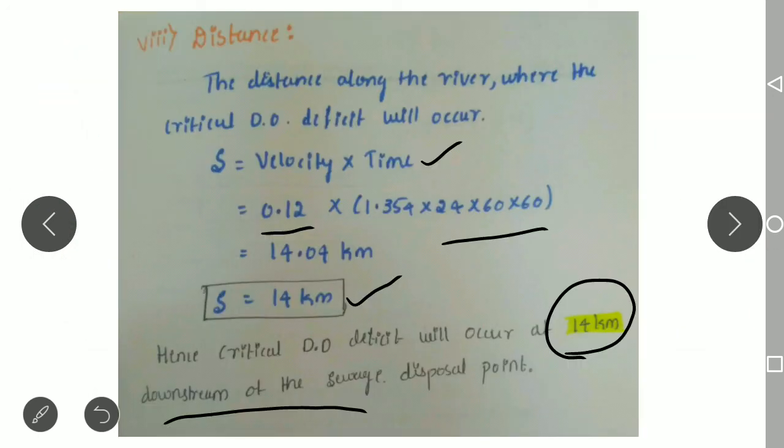Just observe here, the critical DO deficit will occur after 1.35 days and at a distance of 14 kilometers on the downstream side. This is how we determine the DO deficit, where it acts, and at what time. Hope you have understood the problem. Thank you for watching.